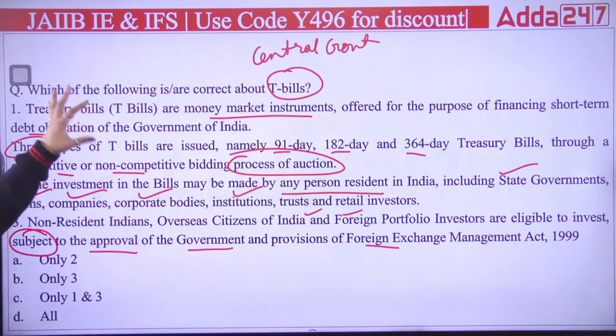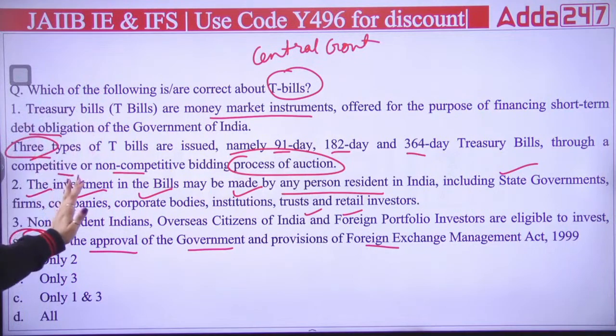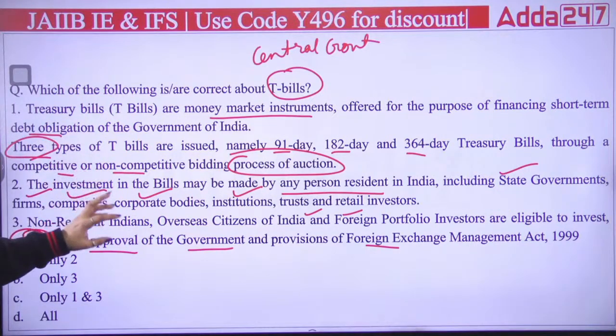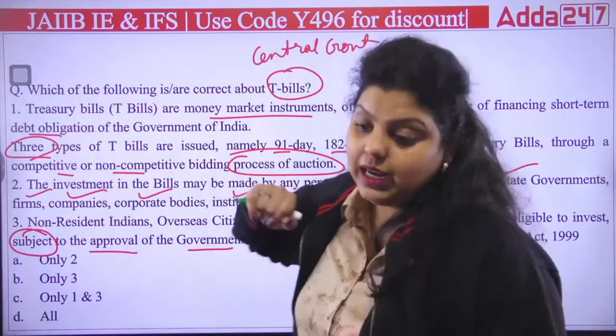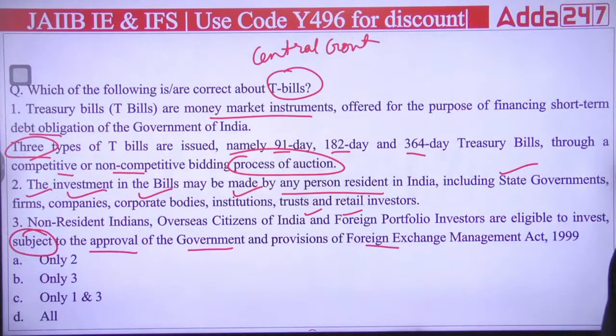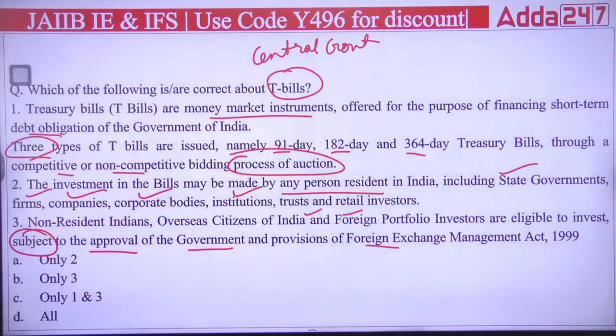So the first statement talks about what a treasury bill is and what the types are. The second statement talks about who can invest or participate in treasury bill transactions. And the third one talks about NRIs, OCIs, FPIs also being able to participate, but they have to take approval from the government and be allowed according to the FEMA regulations. So you have to answer which of the following is correct about treasury bills: A, B, C or D. Which of the following is right here?